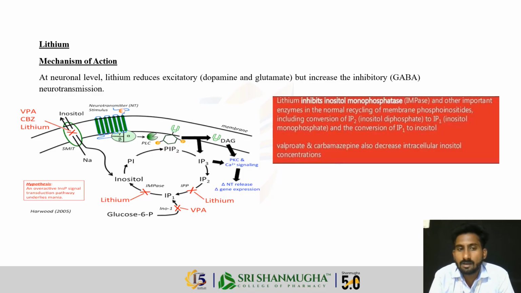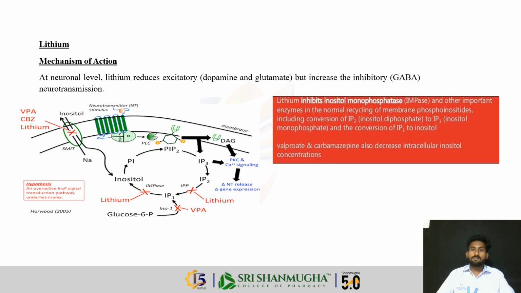So what is lithium? Lithium is a very common drug used to treat antimania patients. Lithium produces excitatory action on dopamine and glutamate and inhibitory action on GABA. Lithium is involved in the inositol pathway. In that, lithium inhibits inositol monophosphatase and other important enzymes in the normal recycling of membrane phosphoinositides.